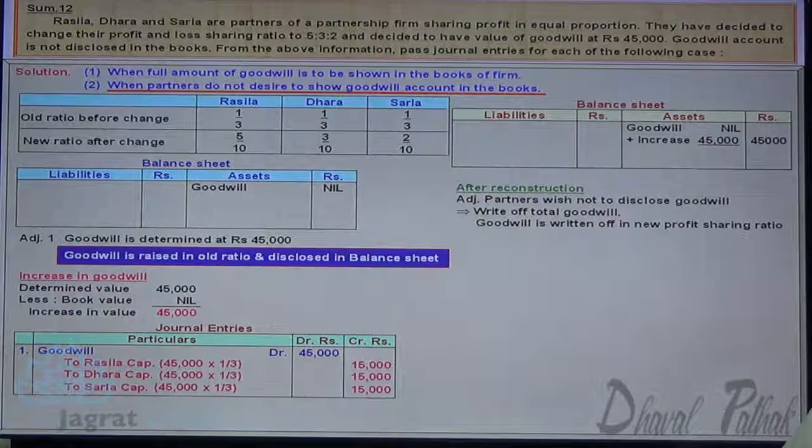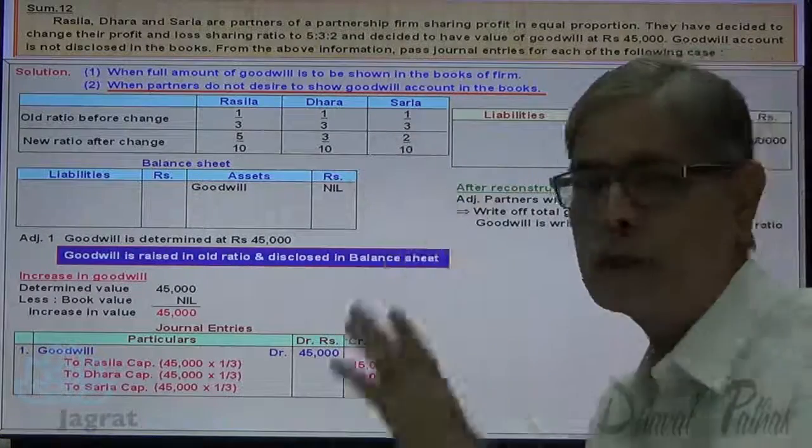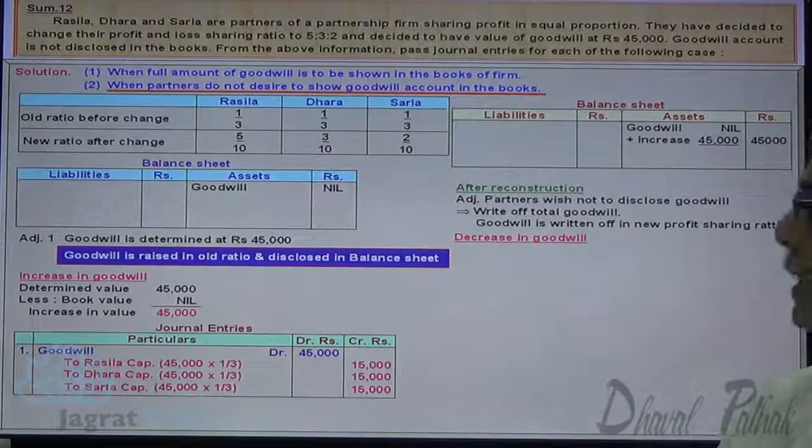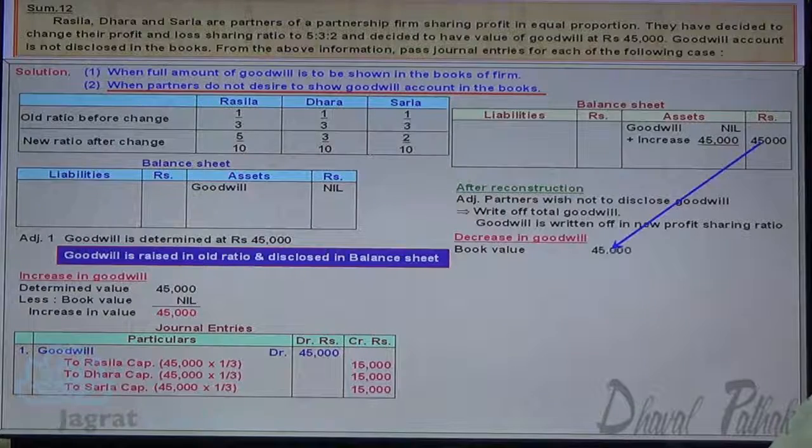When you write off the goodwill after reconstruction, it has to be in the new profit sharing ratio. New profit sharing ratio is 5:3:2. In this ratio it will be written off. How much is the decrease in value of goodwill? Book value 45,000. Value to be disclosed 0. Decrease in value of goodwill 45,000.